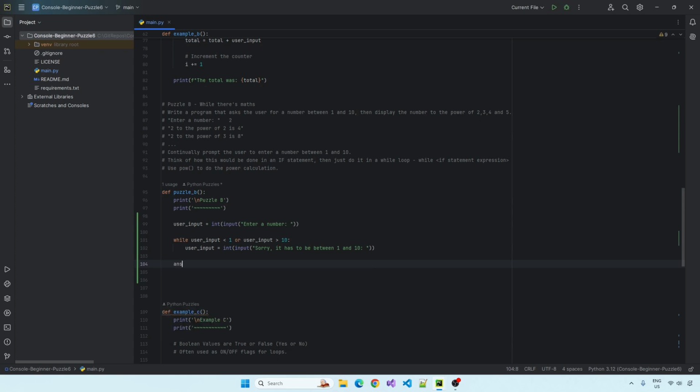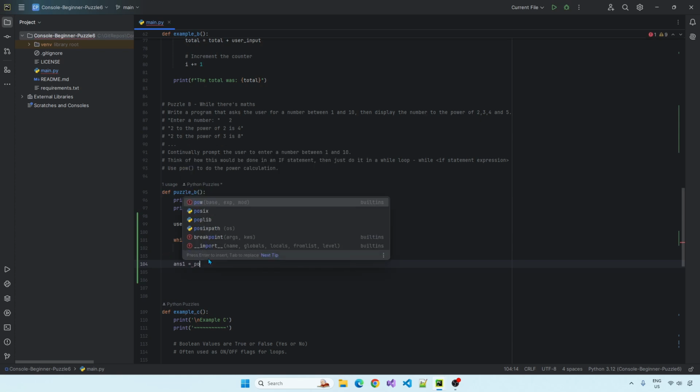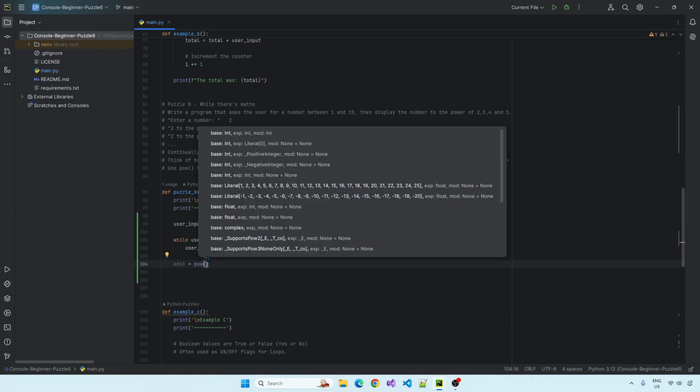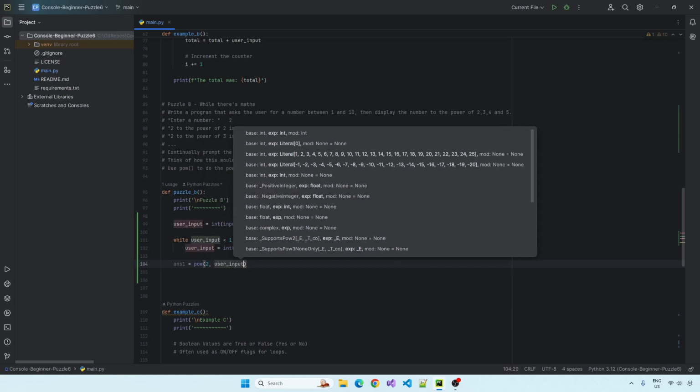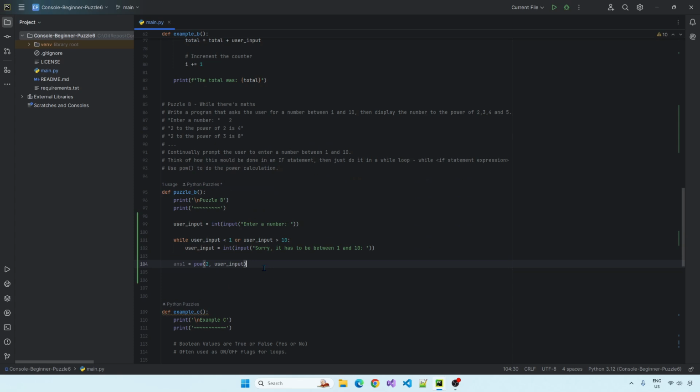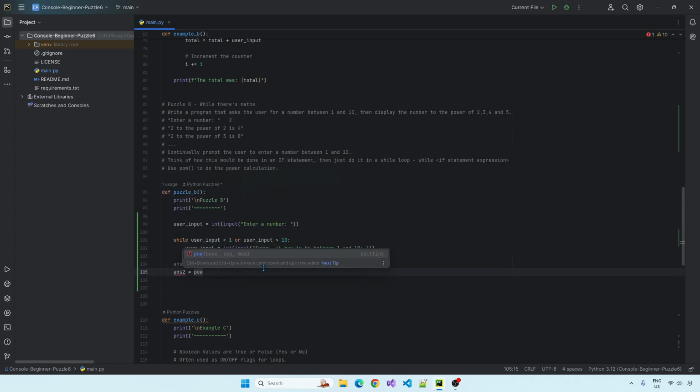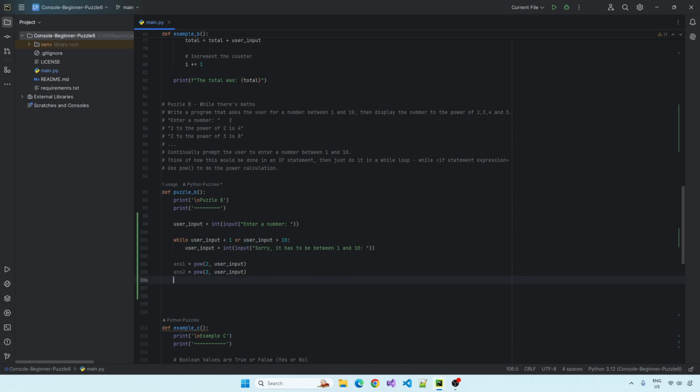So you could have like answer 1, do the POW, so make it 2, and then user input, and then, you know, answer 2, and then what do we want? 3, and then you could do, you know, print.